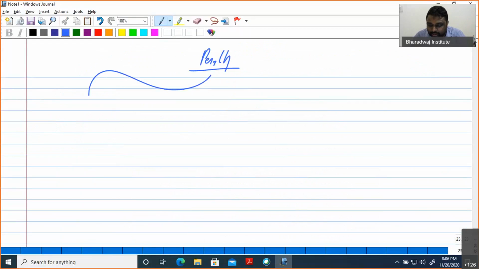What is the penalty? If it is a fault of the company, 25,000 to 5 lakh.